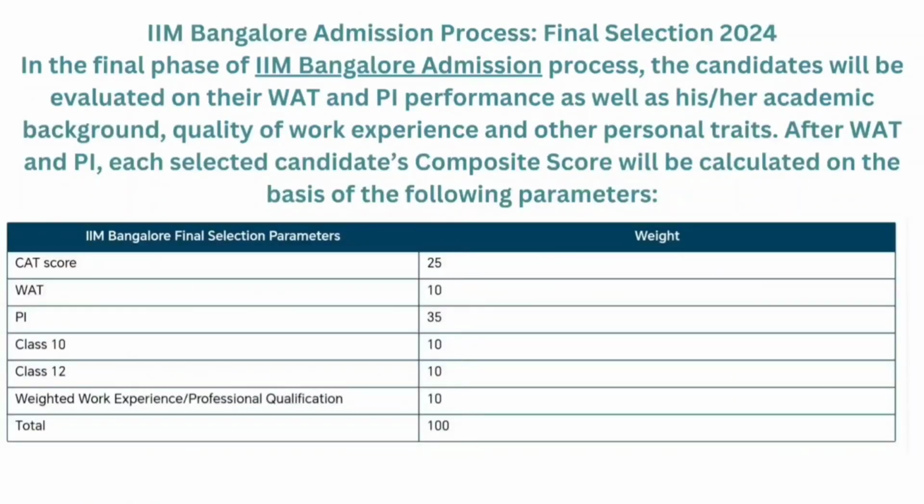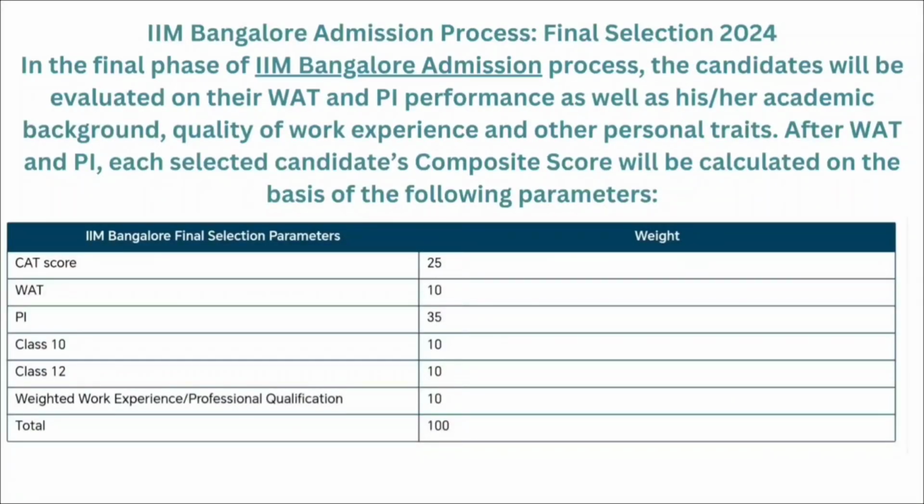And in the final selection process, 25% weightage is given to the CAT score, 10% weightage is given to the VAT round, 35% weightage is given to the PI, then 10% is given to the class 10 and 10% is given to the class 12, and 10% weightage is given to your overall work experience.